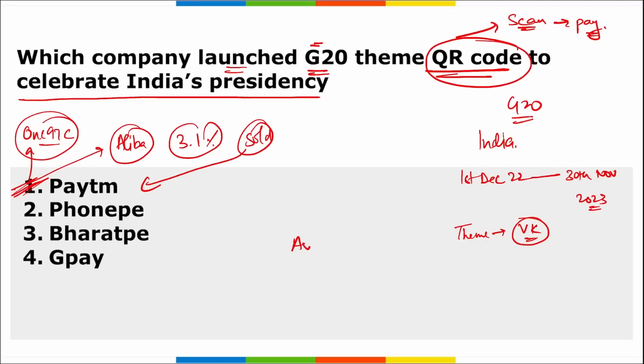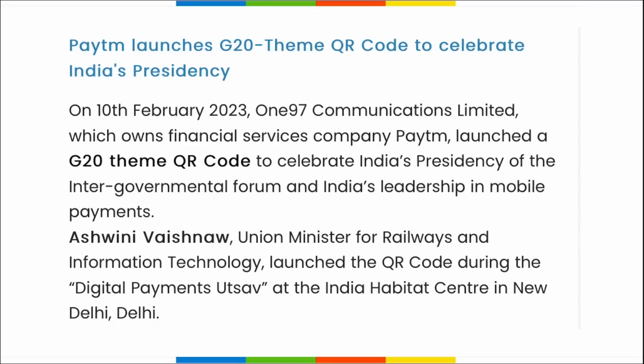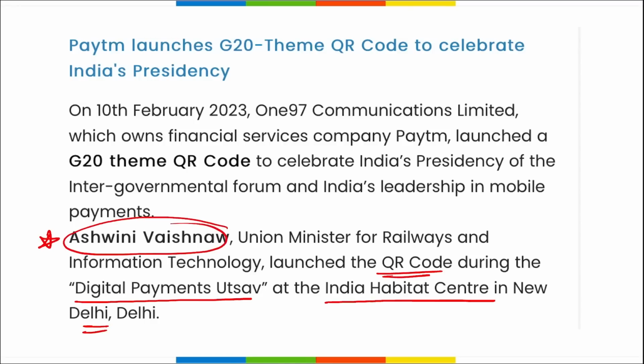Apart from this, remember Ashwini Vaishnaw, our Union Minister for Railways, has also launched the QR code during the Digital Payment Utsav at the India Habitat Center in New Delhi. Mark this information. I repeat, who launched this QR code during the Digital Payment Utsav at the India Habitat Center in New Delhi? It was launched by Ashwini Vaishnaw. Next, Paytm is planning a special drive under the Digital Payment Utsav in which a branded car will travel several areas in Delhi with a high public presence.